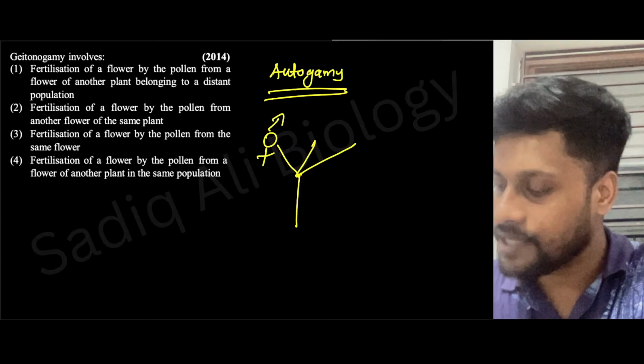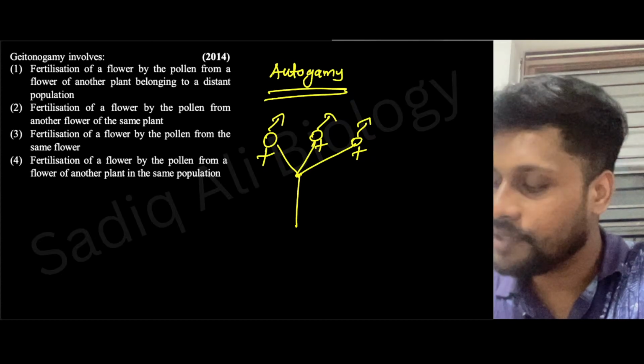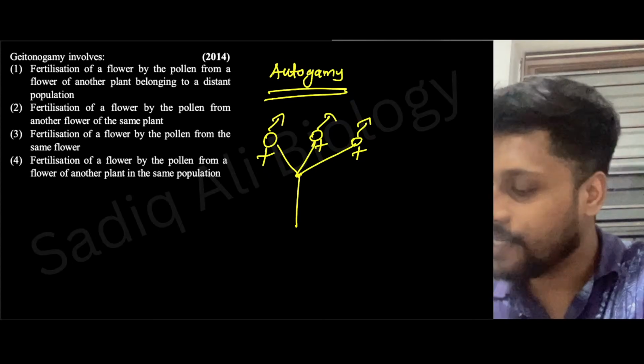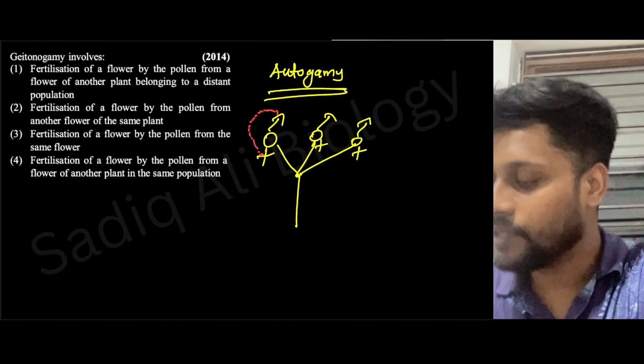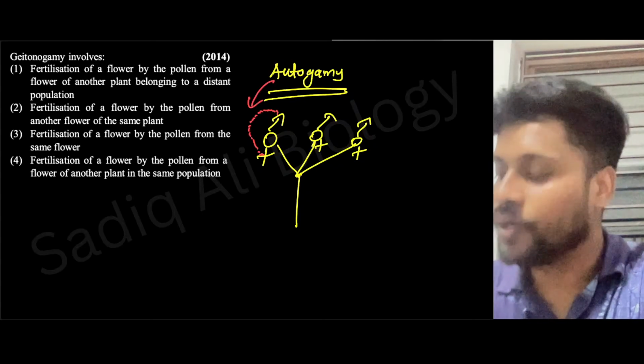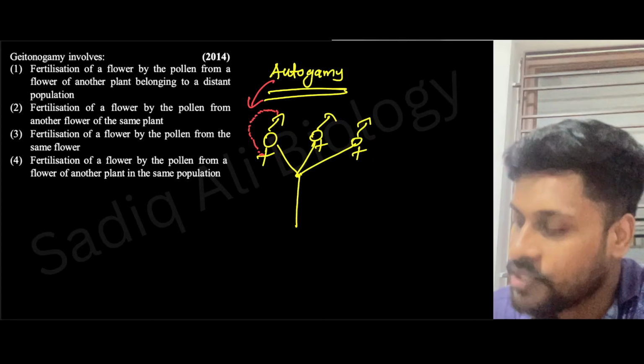A bisexual flower means the flower which has both male and female parts, right? So in a bisexual flower, pollen grains will be moving from the male part to the female part within the same flower. This process is called what? Autogamy, right? This is called autogamy.